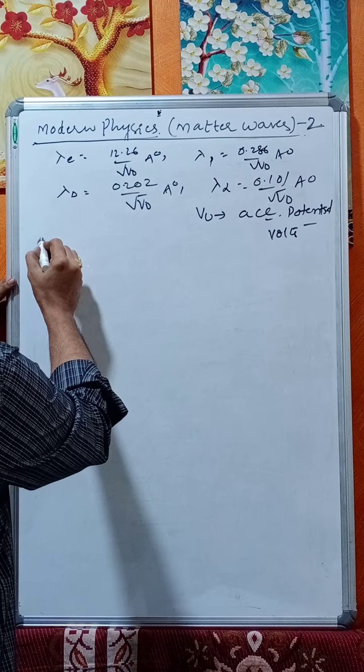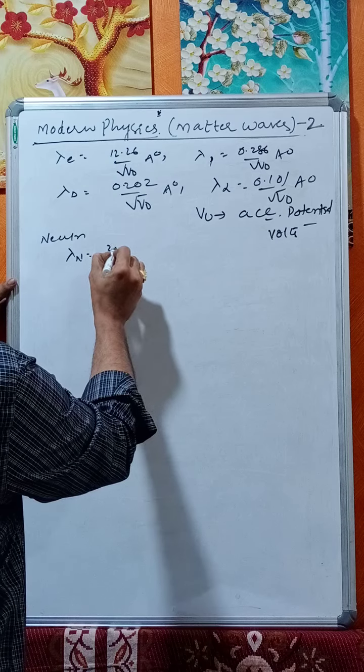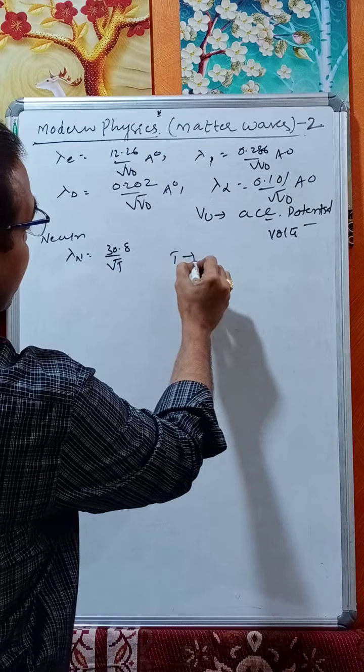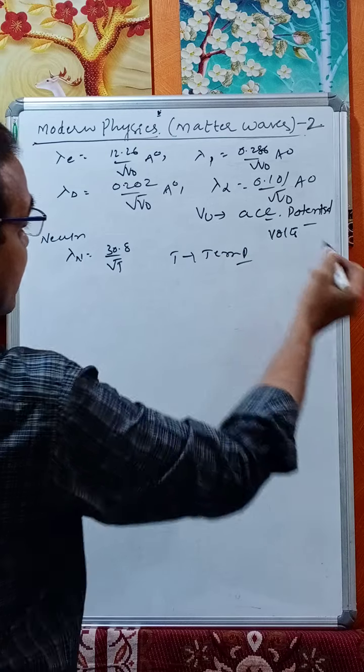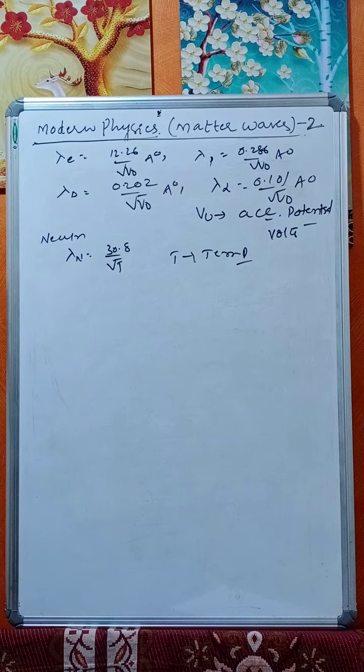And for neutron we have taken lambda n is equal to 30.8 by root T. Here T is temperature. We discussed all this in the previous class.